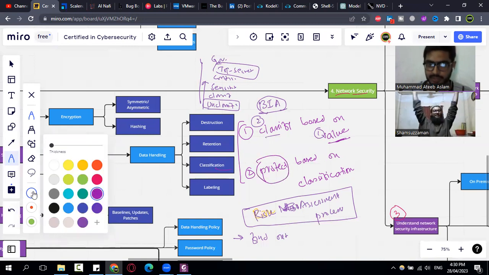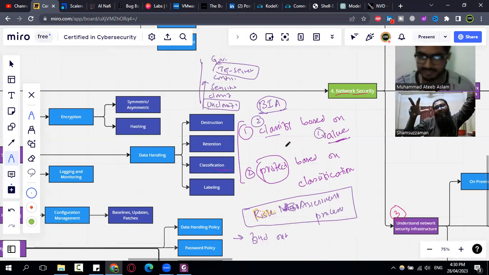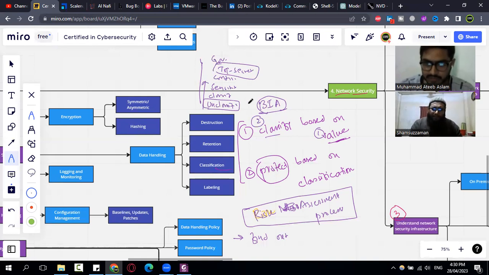We protect based on the classification. If we do not do a classification, how can we know what type of controls we need to deploy on the data? We need to know which data needs more protection and more concern. So we need to put most of our focus on classification. Then we do protection, and in the protection process we deploy security controls. These security controls fall under categories or types, whether administrative, physical, technical, or detective.